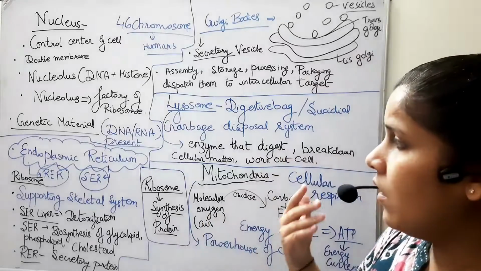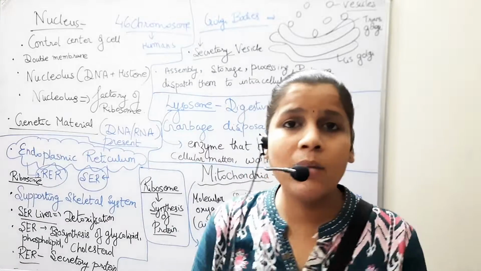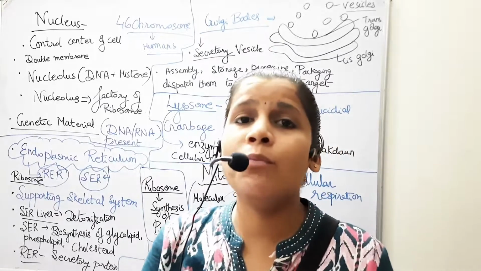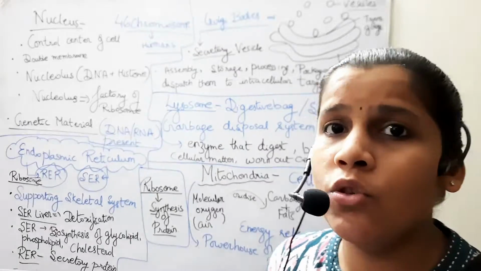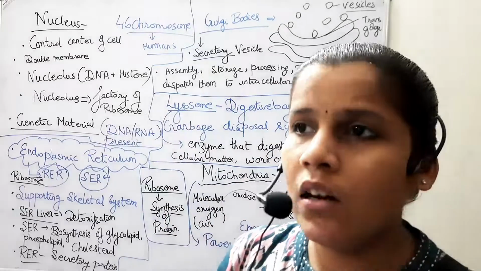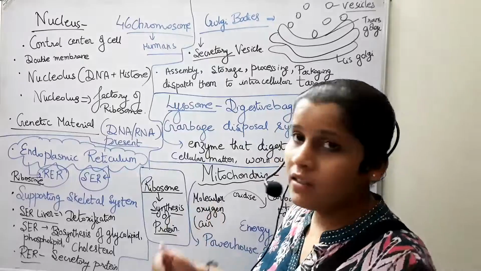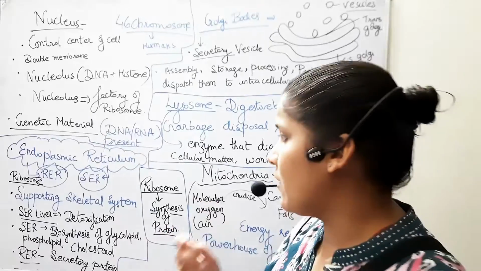Now coming on to the RER. So RER, as the name suggests, contains rough endoplasmic reticulum due to presence of ribosomes, and ribosome is the site of protein synthesis where the mRNA is being translated into protein. So ribosome is the organelle which is present in free form in cytoplasm and in bounded form in the endoplasmic